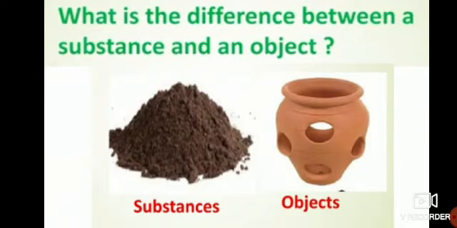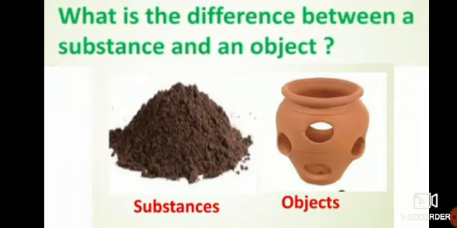So now can you tell me, out of soil and earthen pot, which one is the substance and which one is the object? Naturally it is written down. Okay. So soil will come under the substance and pot will come under the object. Clear? So the substance is soil and the object is earthen pot.